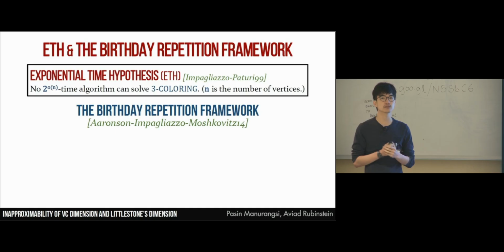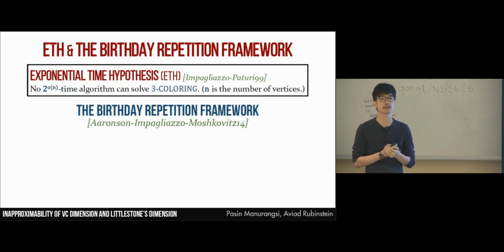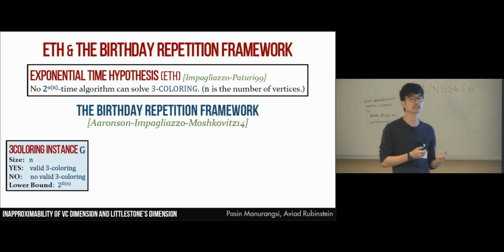This brings us to the framework of Aaronson et al., which is sometimes called the birthday repetition framework. In this framework, we start with a 3-coloring instance. So we want to decide whether graph G is 3-colorable.